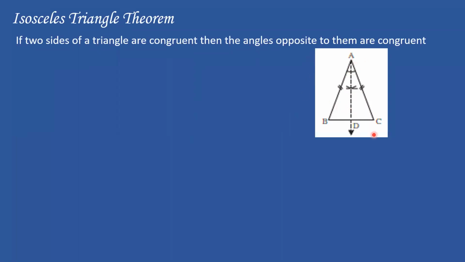In this diagram, side AB is equal to side AC. Why do I say it? Because I can see it in my diagram. What I have to prove is that these two angles are equal. This is given, and this I have to prove.